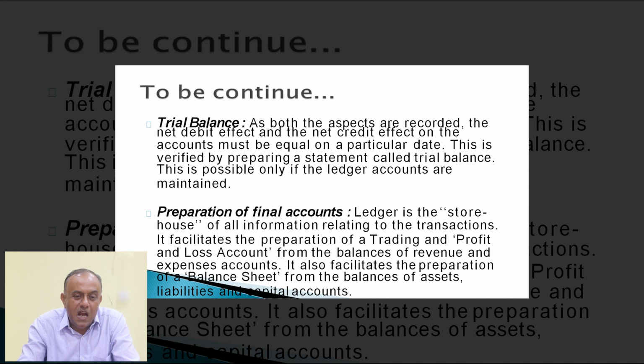Next, the trial balance. As both the aspects are recorded, the net debit effect and the net credit effect of the accounts must be equal on a particular date. This is verified by preparing a statement called the trial balance. This is possible only if the ledger accounts are maintained. Next, preparation of final accounts. Ledger is the storehouse of all the business transactions. So it is the vital part for ascertaining the final accounts, meaning the trading result of the organization as well as the position of assets and liabilities, which is possible only with the help of ledger accounts.